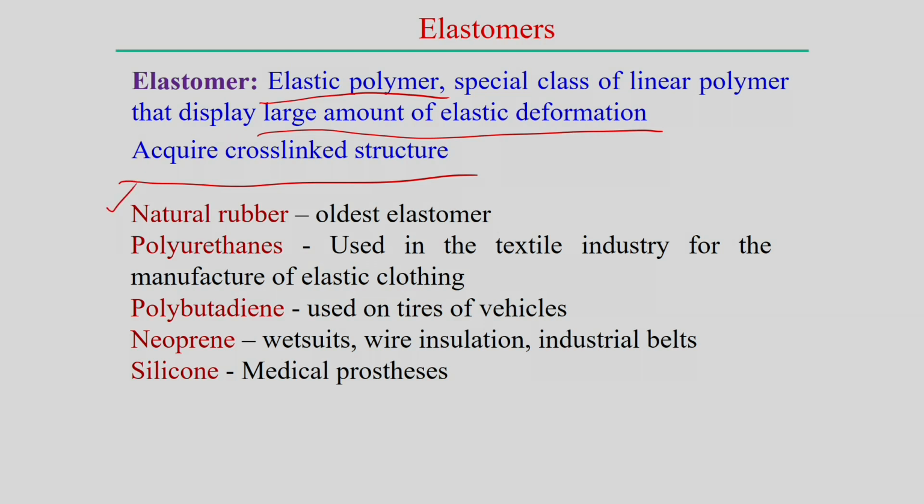Then polyurethanes, which are used in the textile industry and in the manufacture of elastic clothing. Then polybutadiene is used in the tires of vehicles; this kind of elastomer you can use. Neoprene, basically we normally find its application in wire insulation and insulating belts, and the silicone is used for medical prostheses. So, in all these cases we can use them; these are the typical applications of the different types of elastomers.